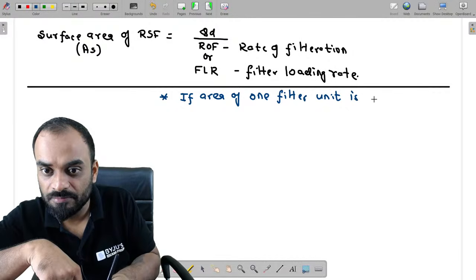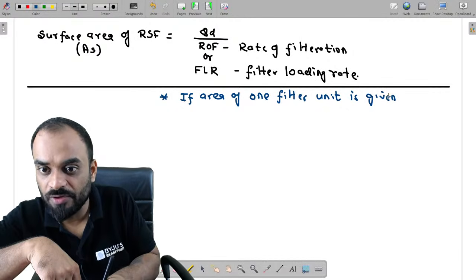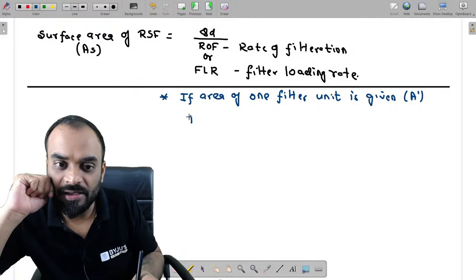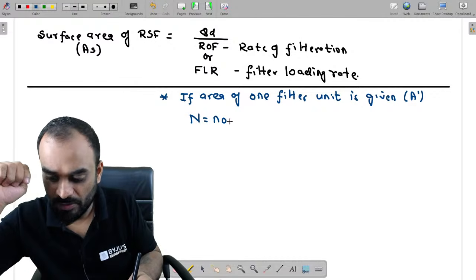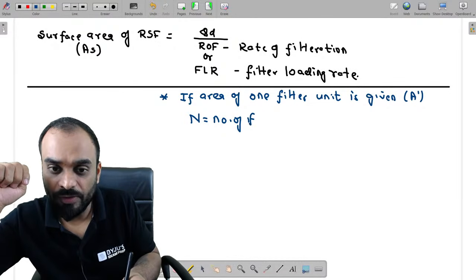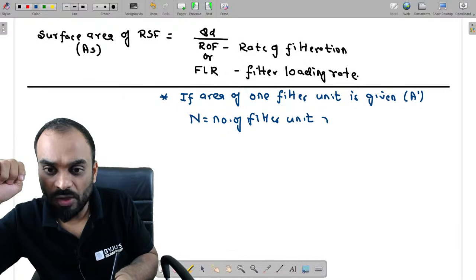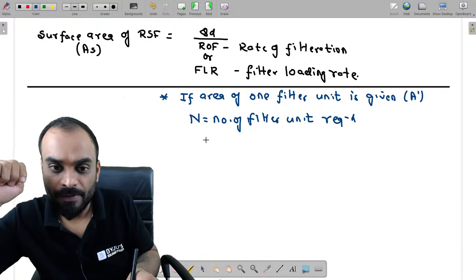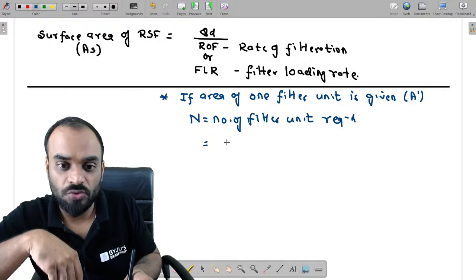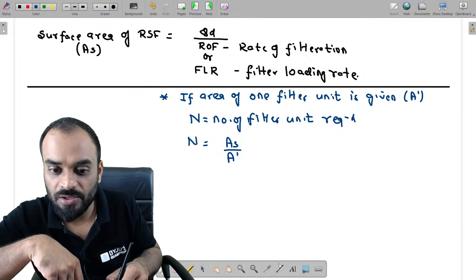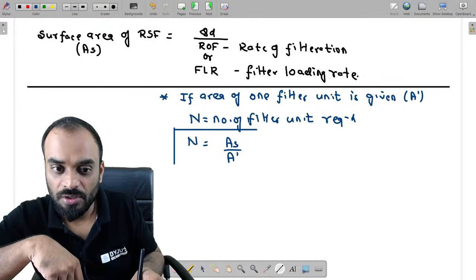If area of one filter unit is given, let us consider that area is A dash. Can we estimate the number of filter units required? So can I write here, this total area divided by one area. We are able to estimate the n value, right? This is one of the situations.